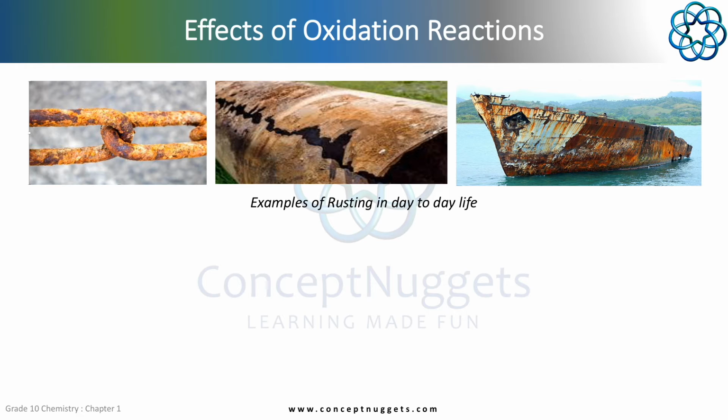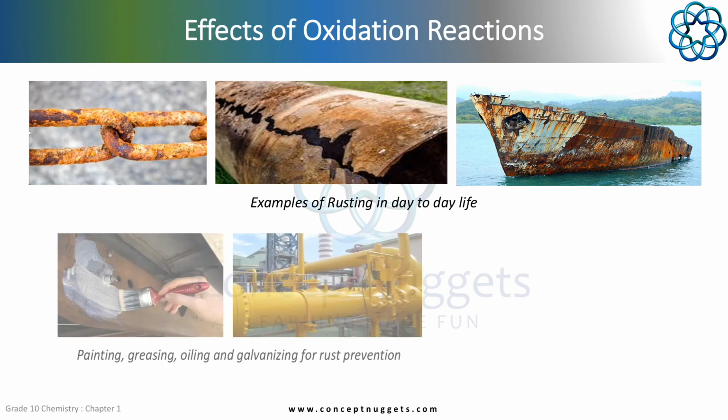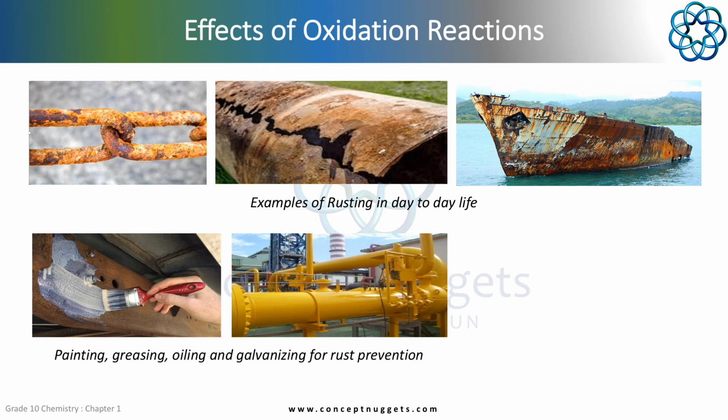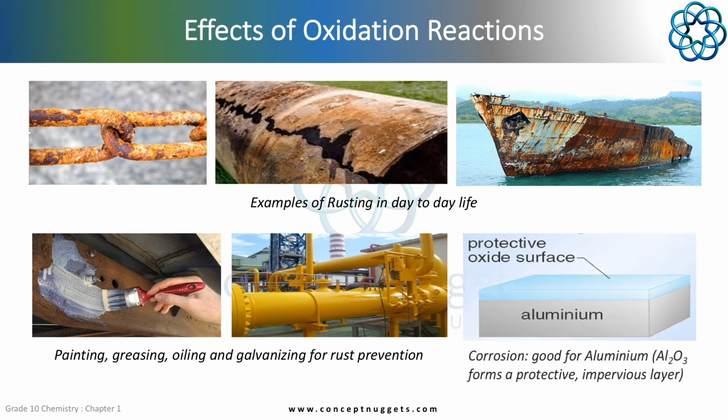Every year, a large amount of money needs to be spent on repair or replacement of parts spoilt by rusting. Painting, greasing, oiling, and galvanizing can prevent rusting. This is because the protective coat prevents the iron from coming in contact with air and moisture, and hence stops the rusting process. One advantage of corrosion is seen in aluminium.